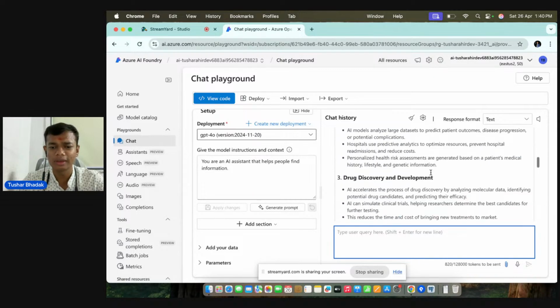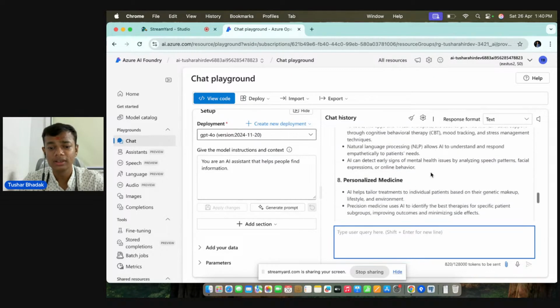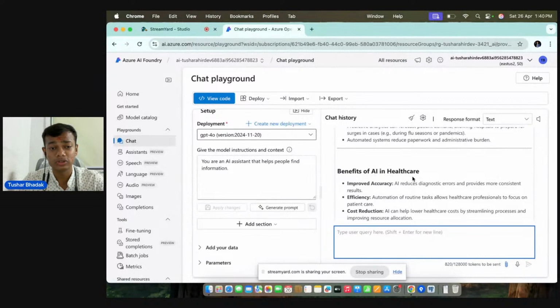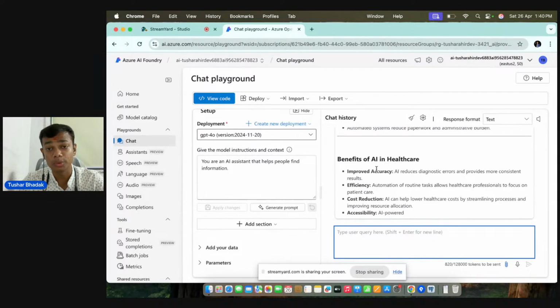So these are some applications it is showing us, right? And it's showing the benefits of AI in healthcare: improved accuracy, improved efficiency, cost reduction as well, and also accessibility. This is AI powered, right? But what happens here? This is totally a bad prompt. Why? Because it's too vague, there is no target audience, no task type, and also there's AI hallucination and misuse of OpenAI tokens.